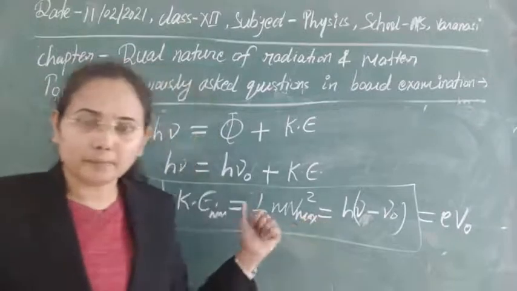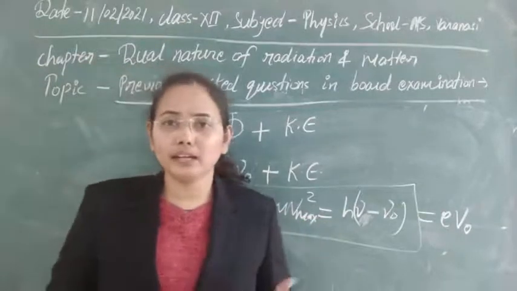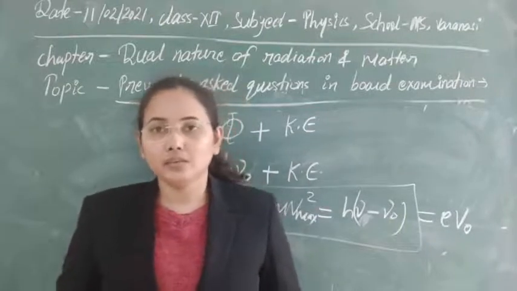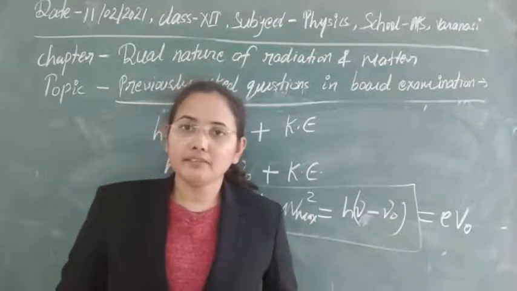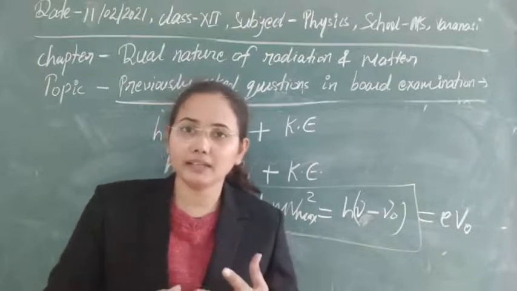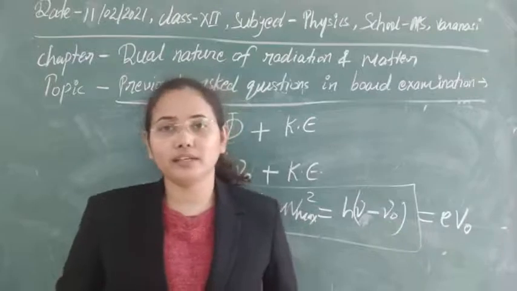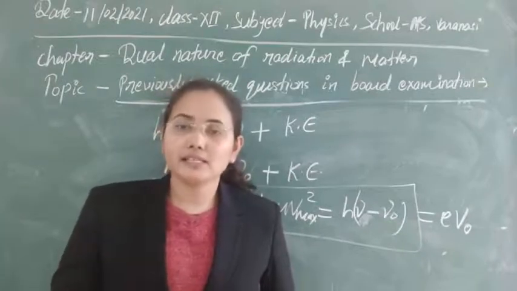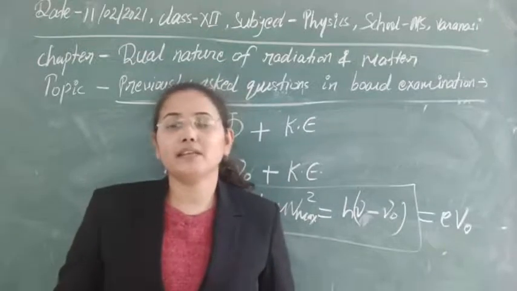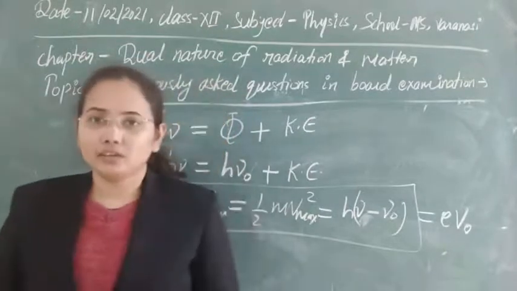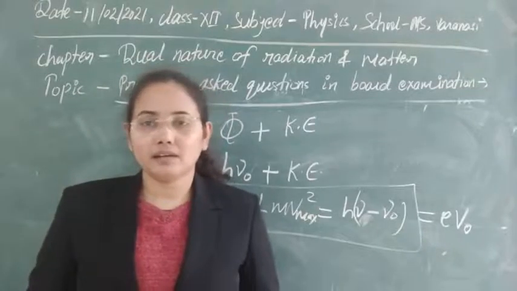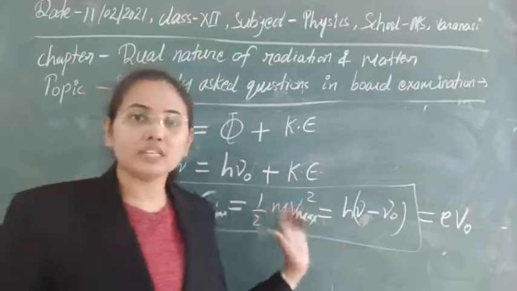As we also know, in any perfectly elastic collision there is no time lag. Then definitely, if there is no time lag in the energy given by the photon to the electron, whenever a photon is incident on the metallic surface, at the same instant we get the ejection of an electron from the metal surface. So these are the basic laws of photoelectric emission that we can easily explain with the help of Einstein's concept.